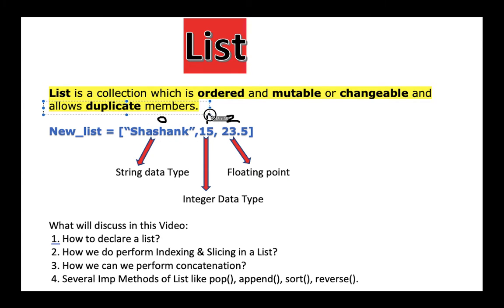The next one is allow duplicate members. Allowing duplicate members means you can write Shashank several times in this list. You can write 15 several times in this list, right? Which shows it allows duplicate members.